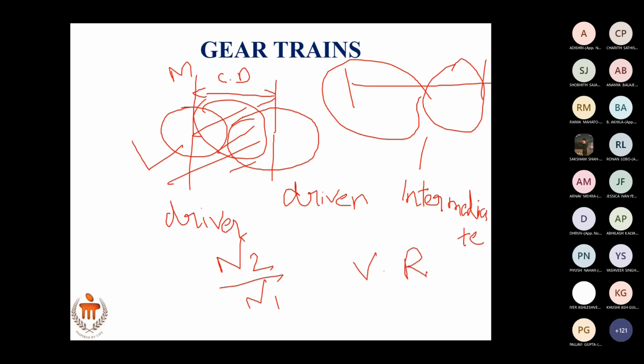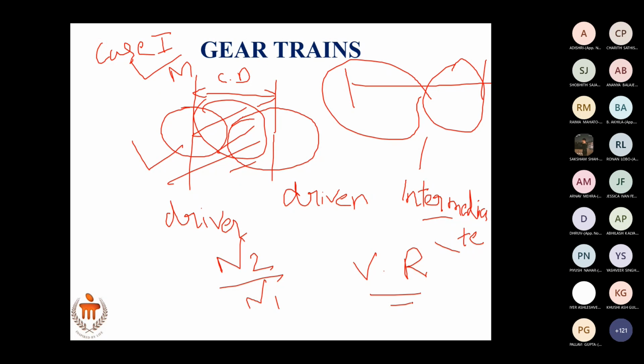So if the center distance is larger, and if you want to maintain the same velocity ratio as the case 1 here, then you need to have intermediate gears. This intermediate gear should not have any effect on the velocity ratio. Okay. So when you have multiple gears, when you have many intermediate gears more than the driver and driven, we call the entire thing a gear train.